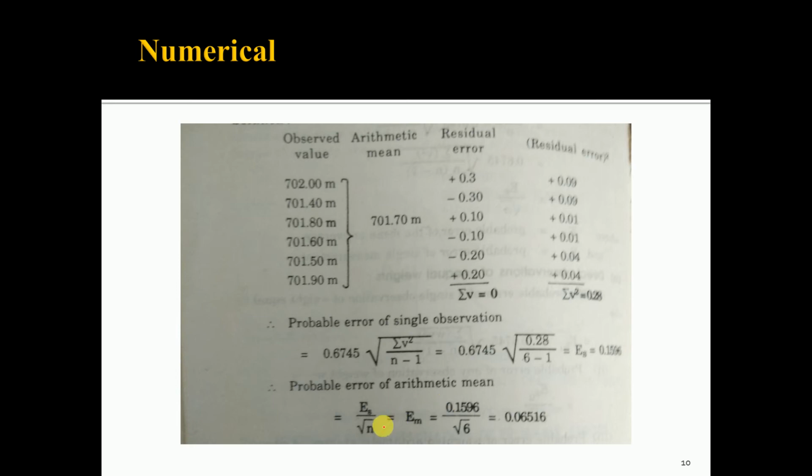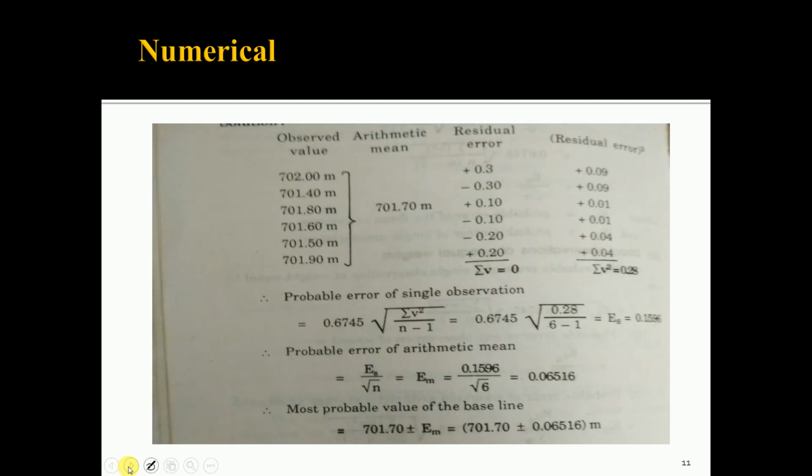Then the probable error of the arithmetic mean. The probable error of the arithmetic mean is equal to ES upon root n, where ES is the probable error of a single observation, which you have determined in the previous step, divided by the square root of the number of observations. So, you will get the probable error of the arithmetic mean. Then you can quote the most probable value of the baseline. So, the most probable value of the baseline is 701.7 plus or minus the probable error which you have determined.